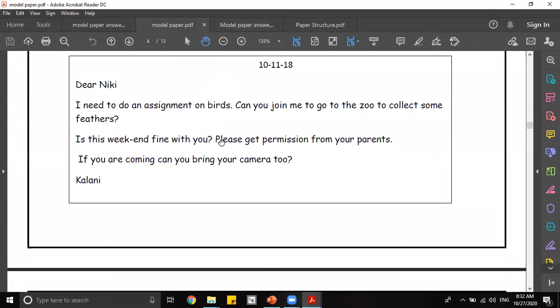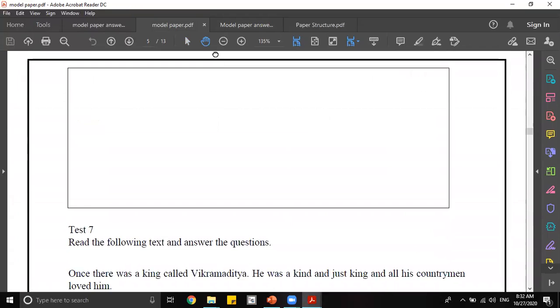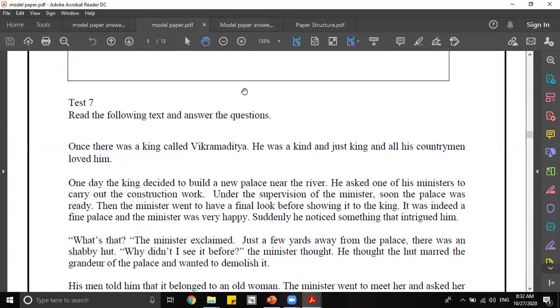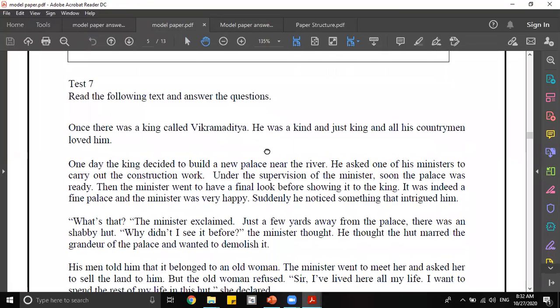Next area is comprehension area. Read the following text and answer the questions. So when you're reading it for the first time, you need to make sure your head is in the game, not anywhere else. So let's read.